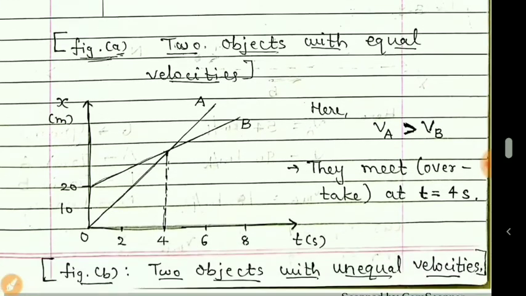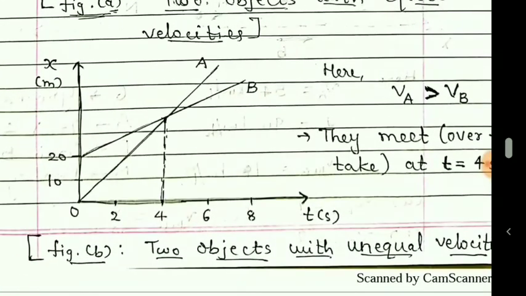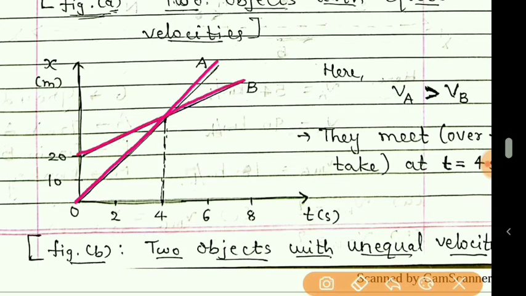Now next graph. You can see here, this line represents particle A and this represents particle B. Once again, if I ask you what is the position of particle A at time t is equal to 0, the position of the particle is 0 meter. You can see it is here only. At time t is equal to 0, what is the position of particle B? You can see it is here at time t is equal to 0, that is 20.